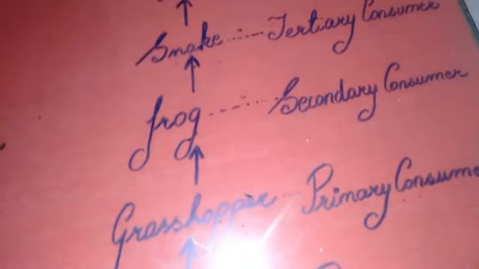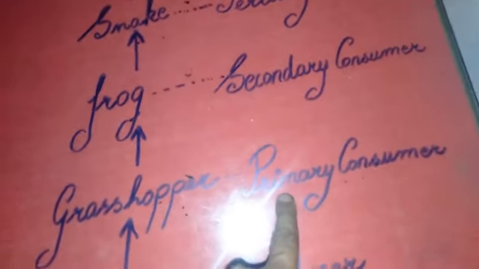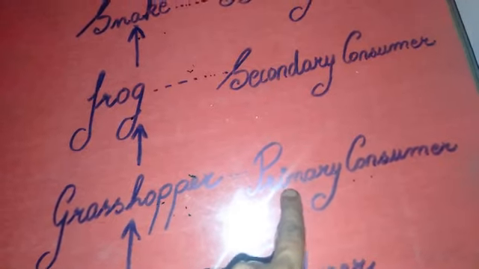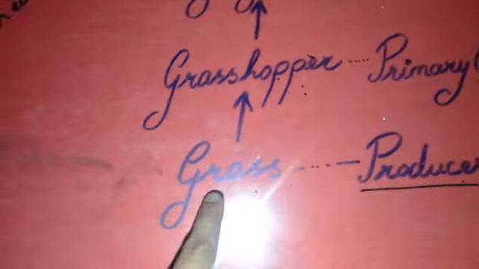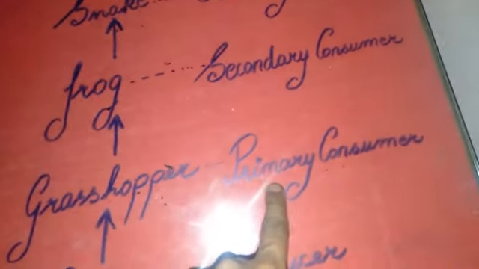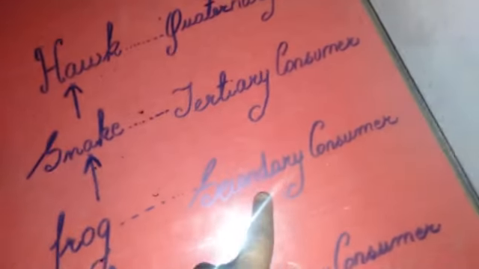Now grass is eaten by grasshopper. Grasshopper is directly consuming grass, so comes the next trophic level, that is primary consumer. The primary consumer is the trophic level that depends on producers directly. Grasshopper is at the primary consumer trophic level. Similarly, grasshopper is eaten by frog, which is at the secondary consumer trophic level.